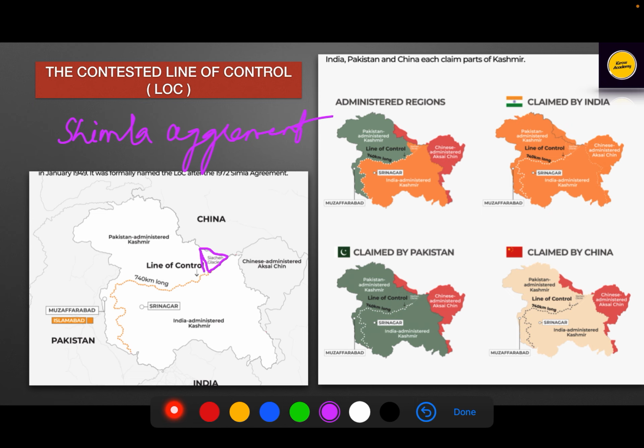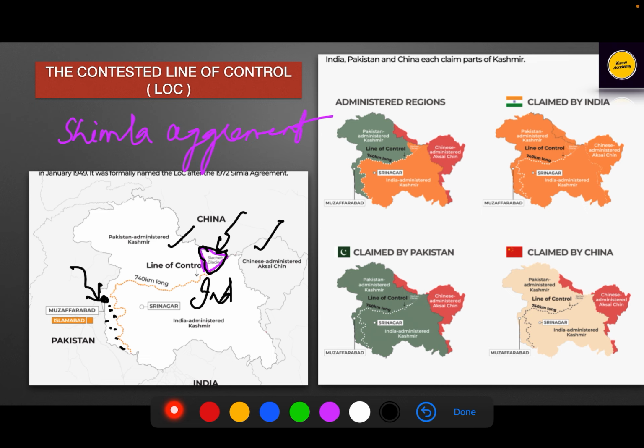This is a tri junction. If you stand here in the Siachen Glacier, you can see Pakistan, China, and India. So this region is very important, Siachen Glacier. We totally control this Siachen Glacier. This line of control, which is 740 kilometer long, just west of the line of control, we see Muzaffarabad. This is the exact region from where perpetrators come, from where any terrorist activities which hinder the sovereignty of India are taking place. So this should be checked either today or in the long term. We have to check this one.